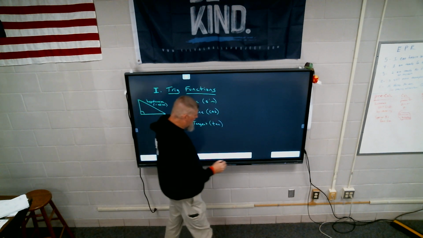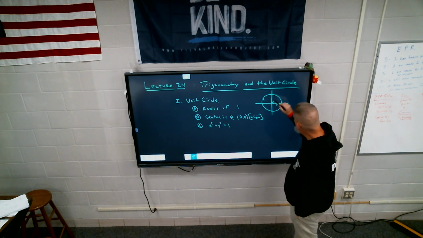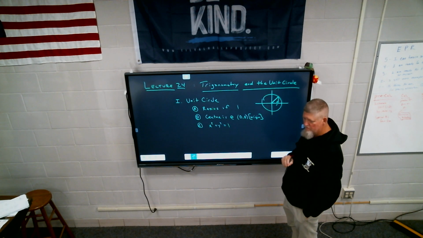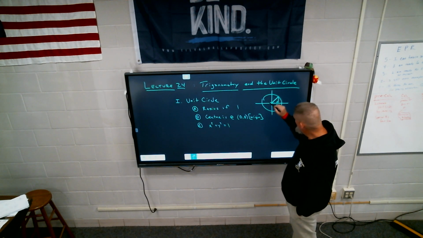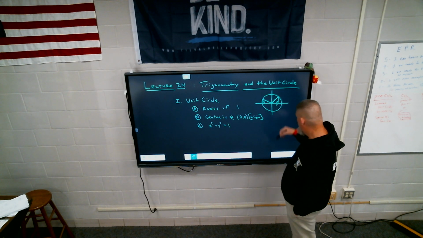Okay, so let's go back to our drawing here. Notice if I take the radius to make this hypotenuse, I can create a right triangle. If I take an angle over here, I can create a right triangle, and that hypotenuse is the radius. So we do things like that.